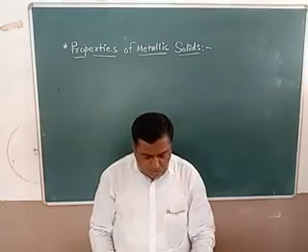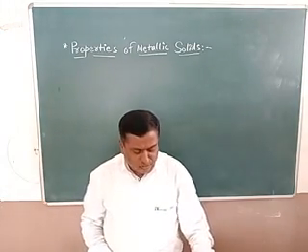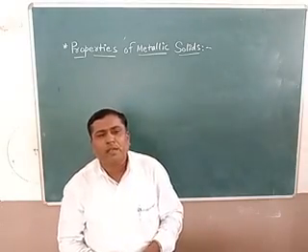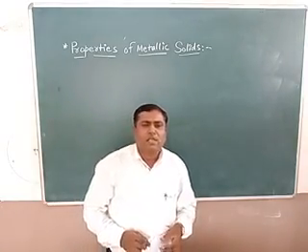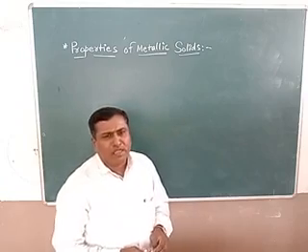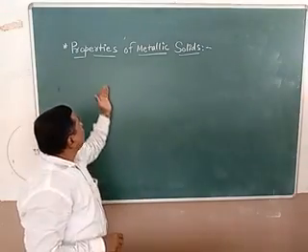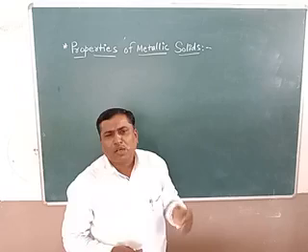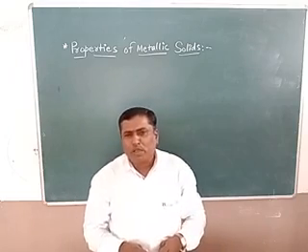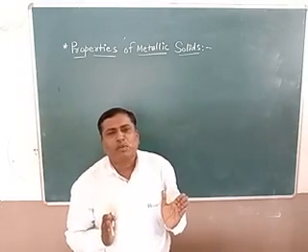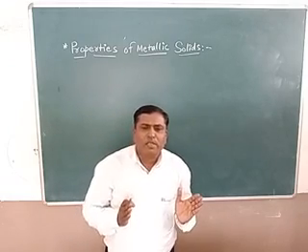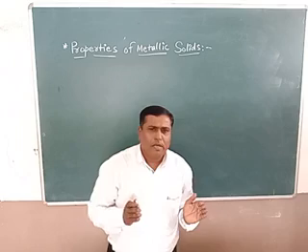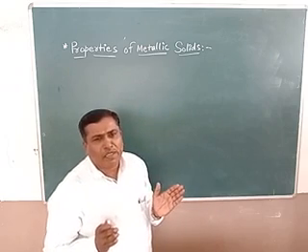So today we are going to study the next point of this topic: metals, semiconductors, and ceramic superconductors. Now this is the next point: properties of metallic solids. Last lecture we have seen types of solids. There are totally two types of solids. One is called amorphous solids, and second is crystalline solids.